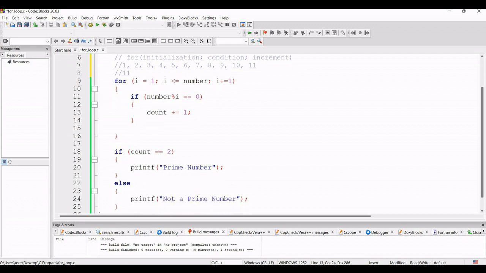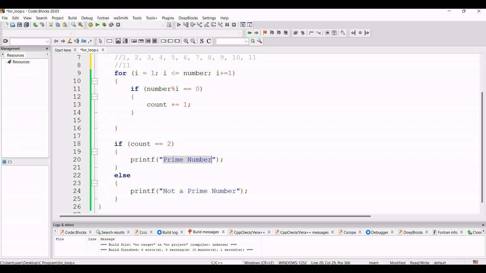Now after the for loop, I will check if the value of count is 2, at that time it will be a prime number, and if the value of count is greater than 2, that means the else statement, at that time it will not be a prime number.